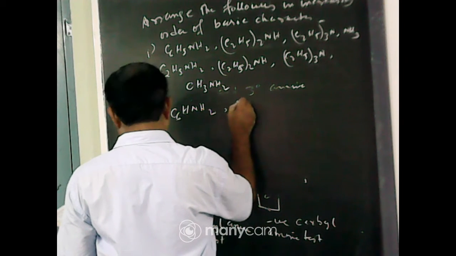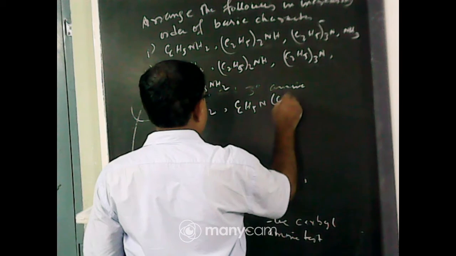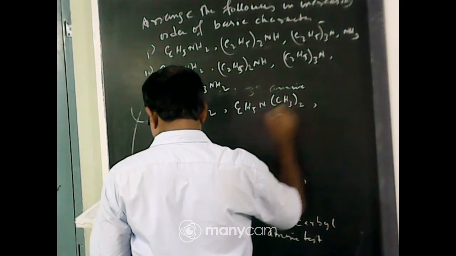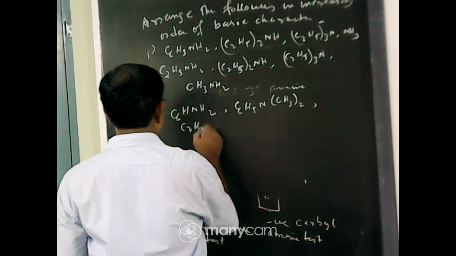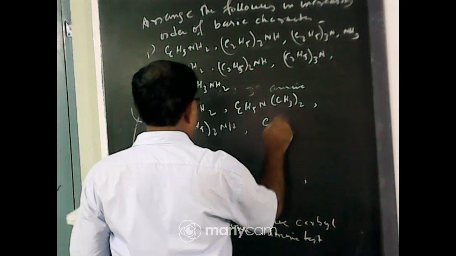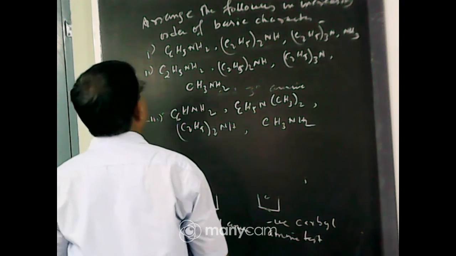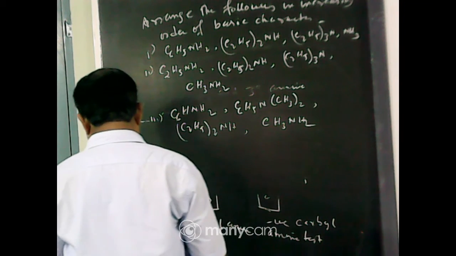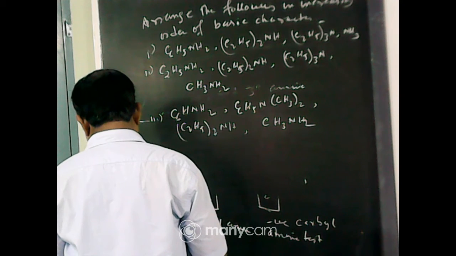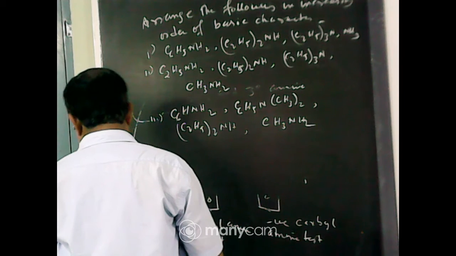Number 3: C6H5NH2, C6H5N(CH3)2, (C2H5)2NH or CH3NH2. So you have to arrange these in increasing order of basic character.